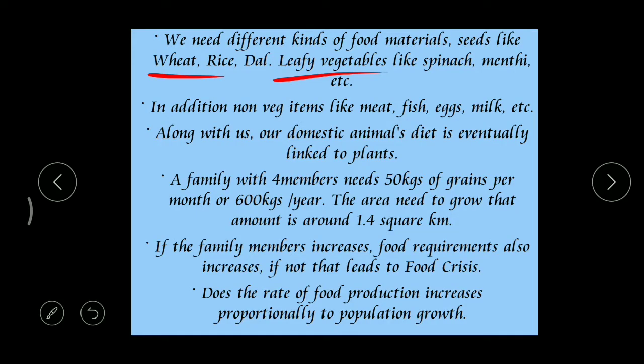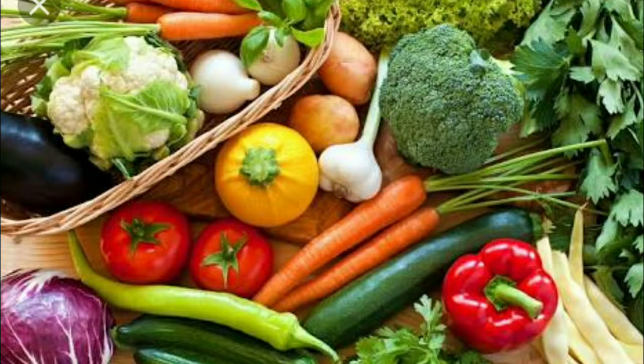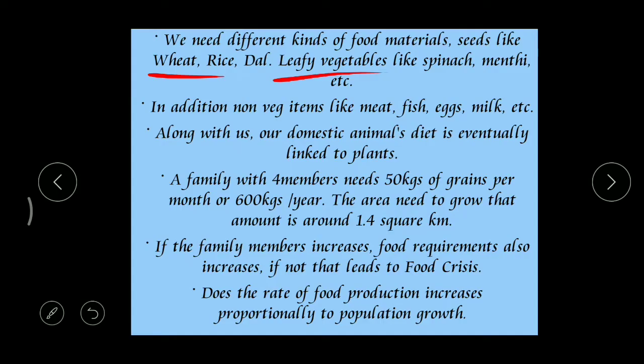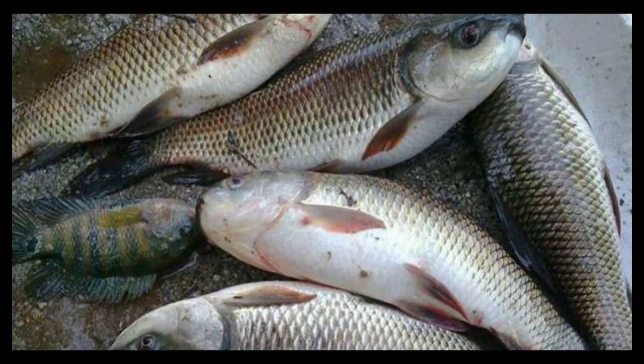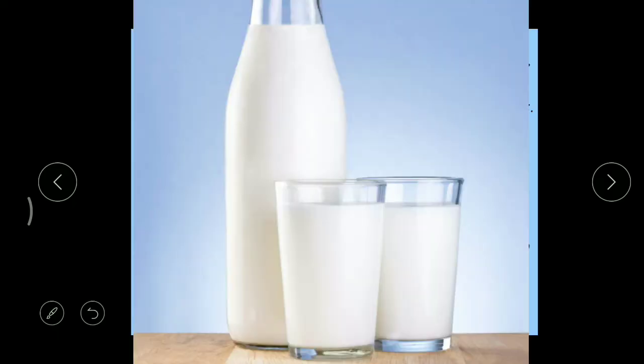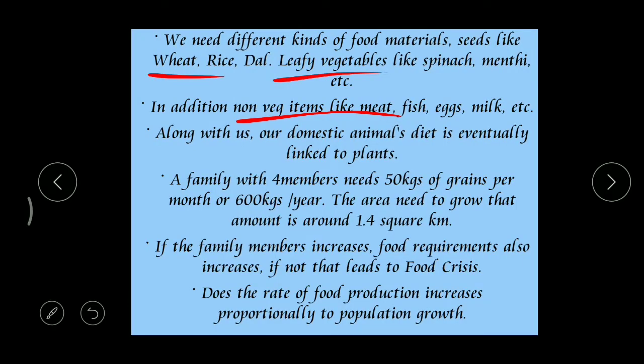And of course some vegetables like potato, tomato, onions. In addition, non-veg items like meat, fish, eggs, milk. For example, take this milk. Daily we need this milk, from morning to night, right?